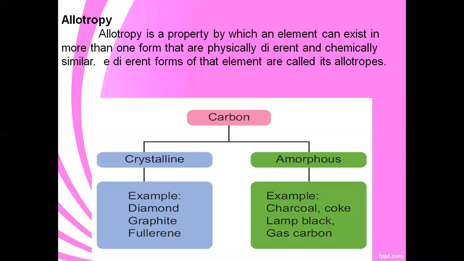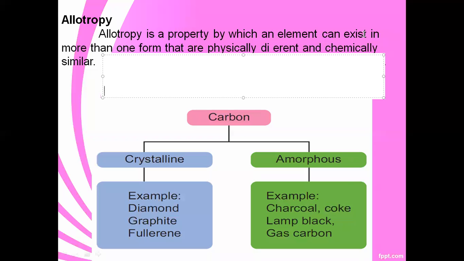The next one is allotropy. Allotropy is a property by which an element can exist in more than one form that are physically different and chemically similar. Allotropy is one of the properties of carbon compounds. These different forms of the element are called allotropes.